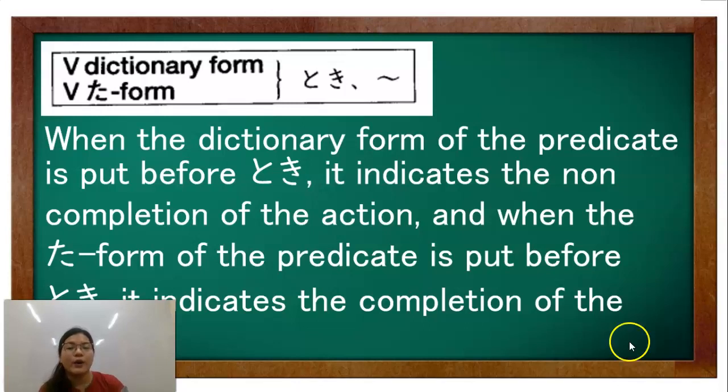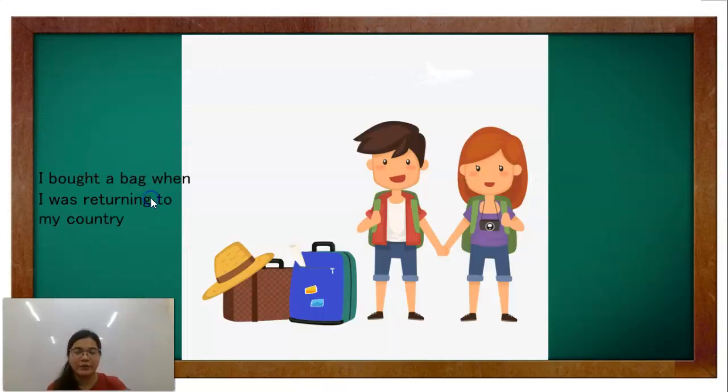So when the dictionary form predicate is put before toki, pag nilalagay mo si verb dictionary form tapos si toki, it indicates that hindi mo pa nagagawa ang action na ito. But when si ta form yung nilagay mo before the toki, it means ginawa mo na si action before mo ginawa ang susunod na action. Here's an example.